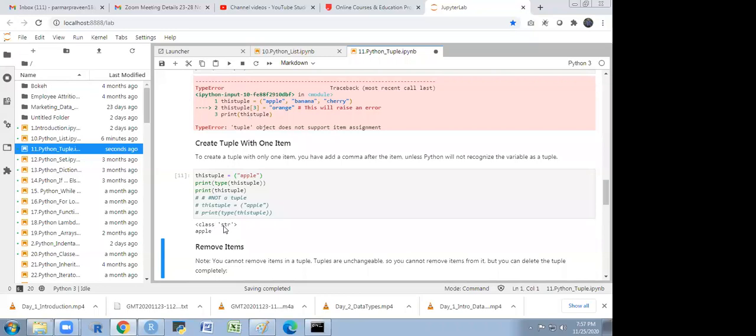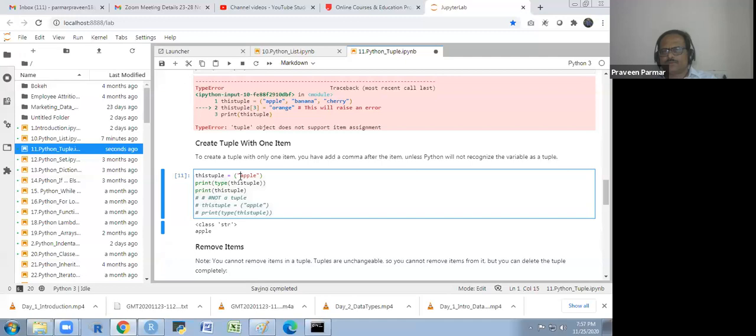It's because there is a double quote? No, it is not because of the double quote. I could put a single quote also, but it will give me the class string. It is not a tuple. It is a variable. But if I want a tuple, then I have to put a comma.